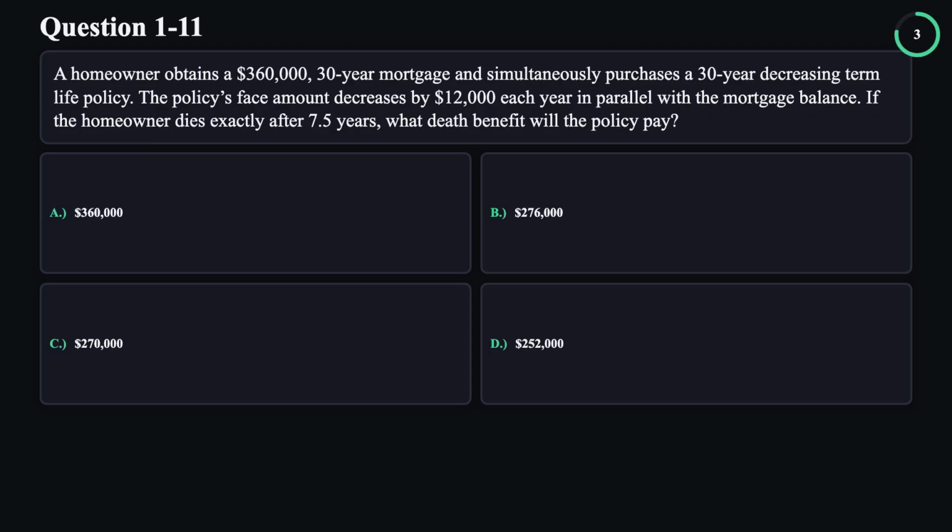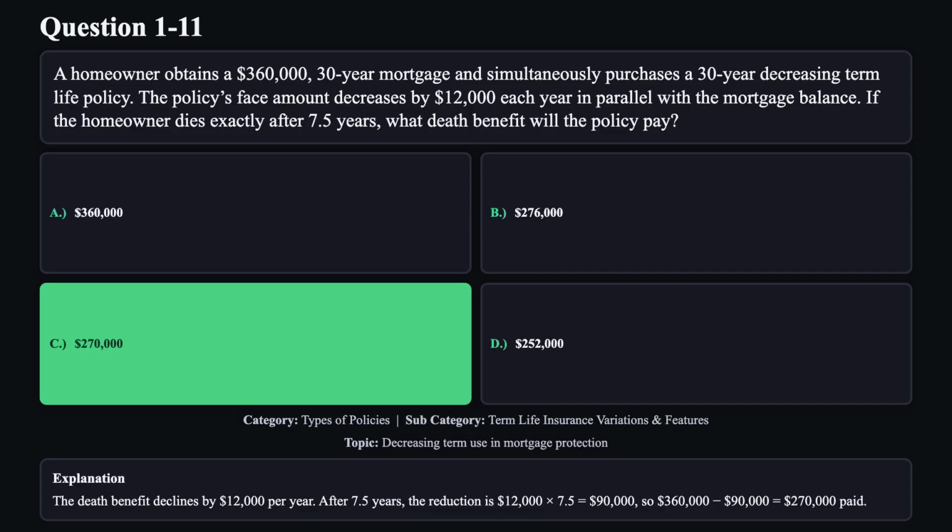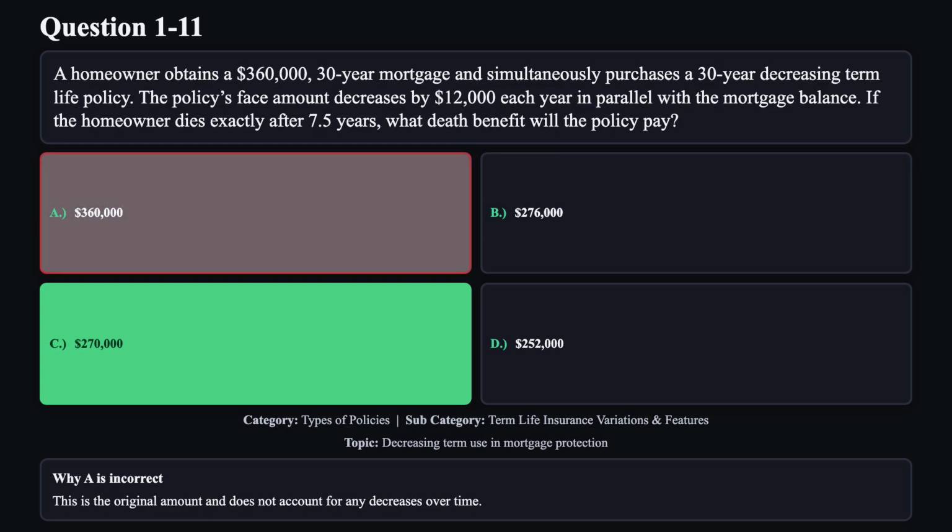The correct answer is C. The death benefit declines by $12,000 per year. After 7.5 years, the reduction is $12,000 multiplied by 7.5 equals $90,000. So $360,000 minus $90,000 equals $270,000 paid. Reason A is not correct. This is the original amount and does not account for any decreases over time.